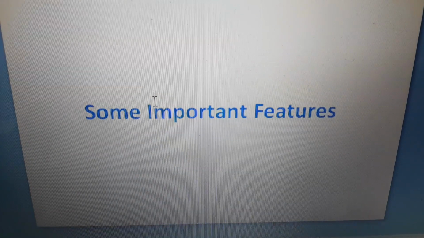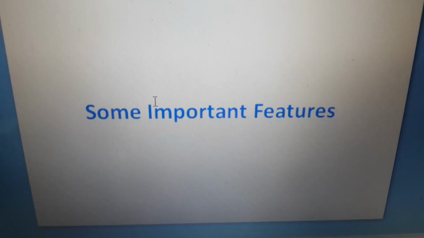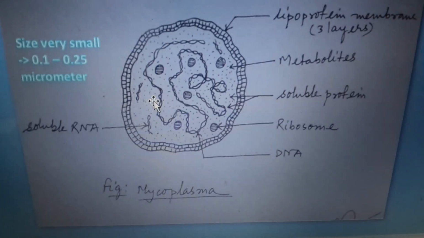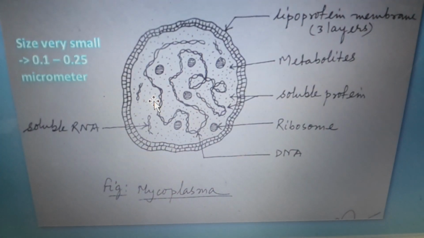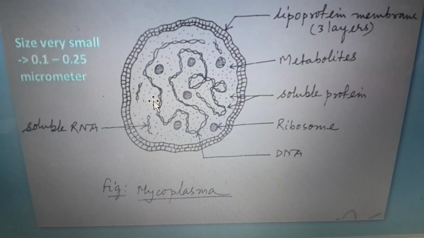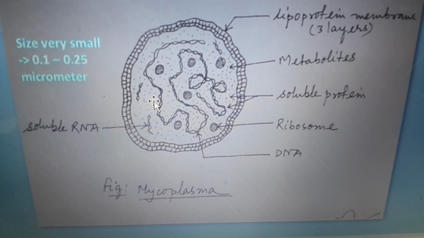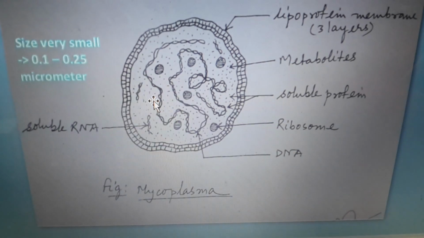Now I come to different important features of mycoplasma. The mycoplasma cell is very small in size. Its size ranges from 0.1 to 0.25 micrometer.